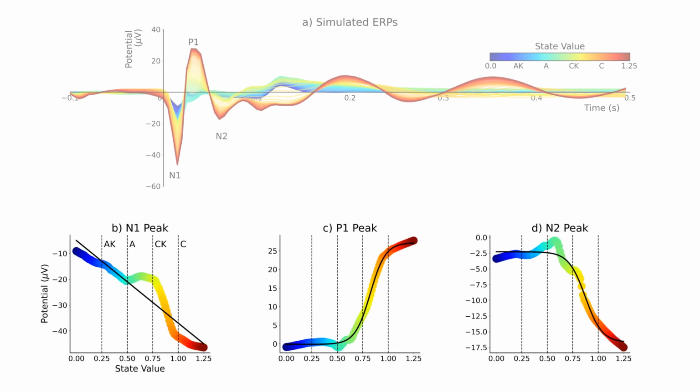The N1 peak amplitude was measured and can be plotted by state, showing a relatively more linear response than the P1 and N2 peak amplitudes. P1 peak amplitude was almost 0 microvolts for the anesthetized group, but shot up and became positive for conscious animals. And likewise, the N2 peak showed a negative sigmoidal characteristic.